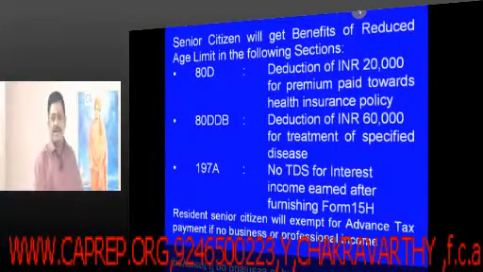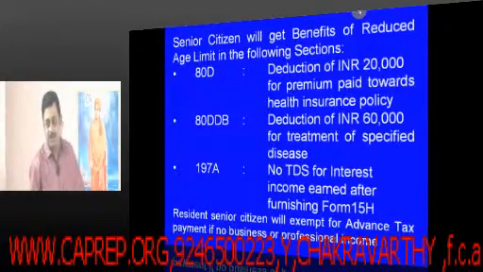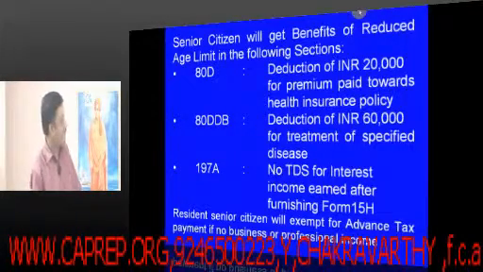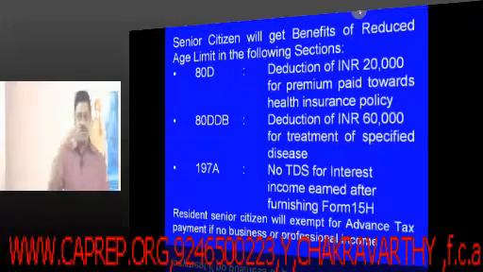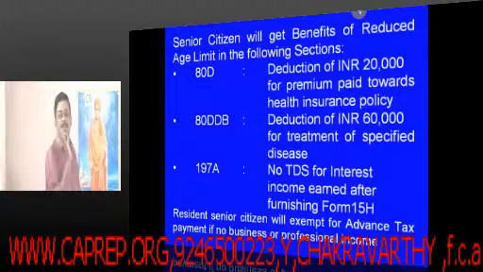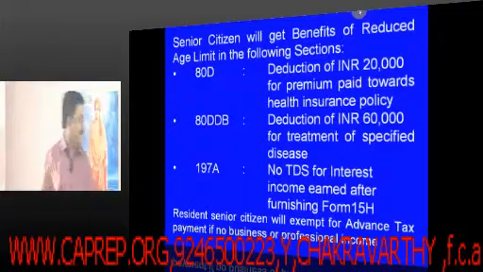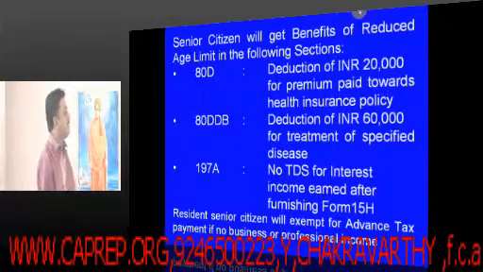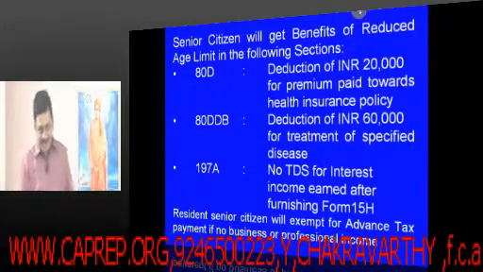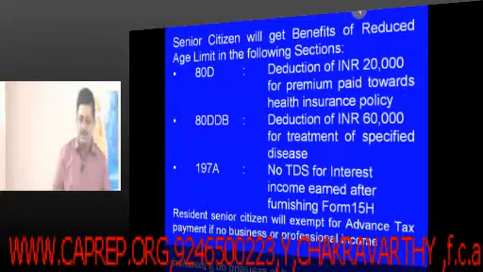If it is taken on the health of the senior citizen, then the limit is not 15,000, it is 20,000 rupees. 80DDB, treatment for the specified diseases, there also the deduction is 60,000 rupees. Similarly, a very welcoming amendment is the 197A amendment, that is senior citizens, no TDS for interest income earned after furnishing the form 15H. Chidambaram ji is proposing to have this particular thing being removed, of course not for the senior